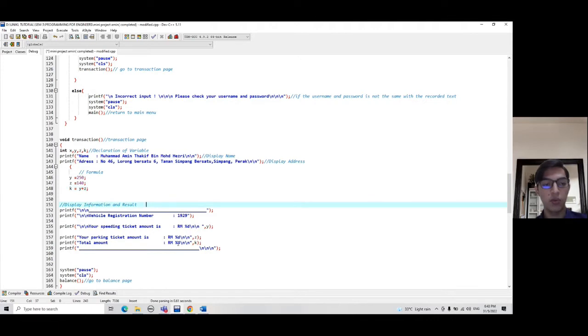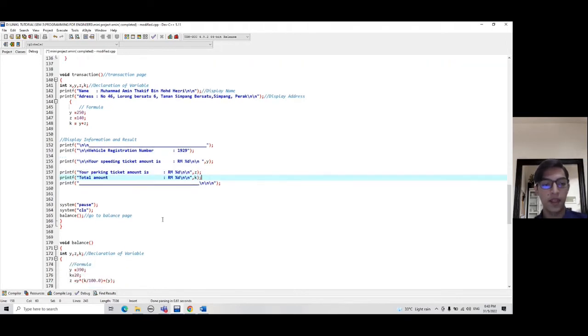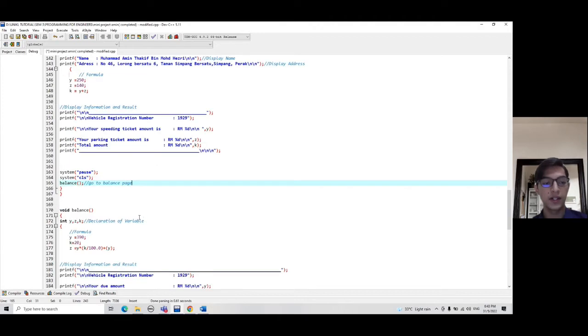Down here, I will be displaying the information and result. This is my vehicle registration number, speeding ticket, which is the input for Y, parking ticket, which is the input for Z, and the total amount is K, which is Y plus Z. And then the system will be paused. The screen will be cleared, and you will go to the balance page.